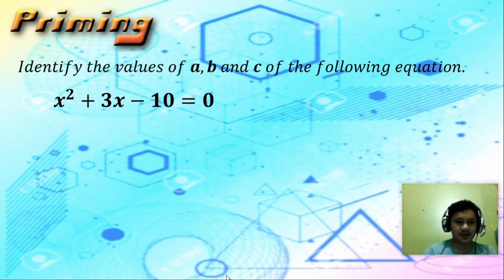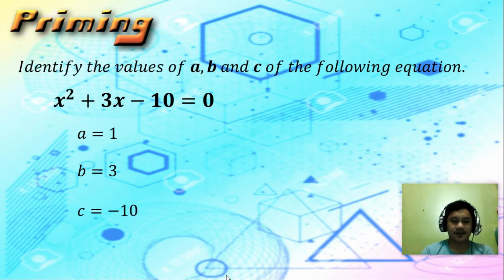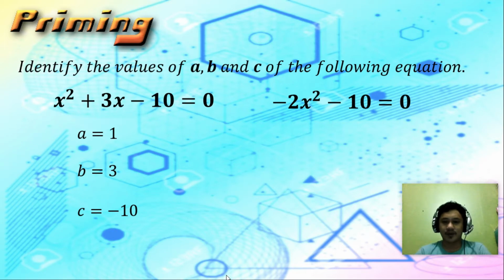So, the value of A is 1. Very good. B is tama, 3. C is negative 10. So the values of A, B, and C are 1, 3, and negative 10 respectively. How about this one? Negative 2x squared minus 10 is equal to 0. What is the value of A here? Negative 2. Correct. How about B? Tama, 0. And C is negative 10.